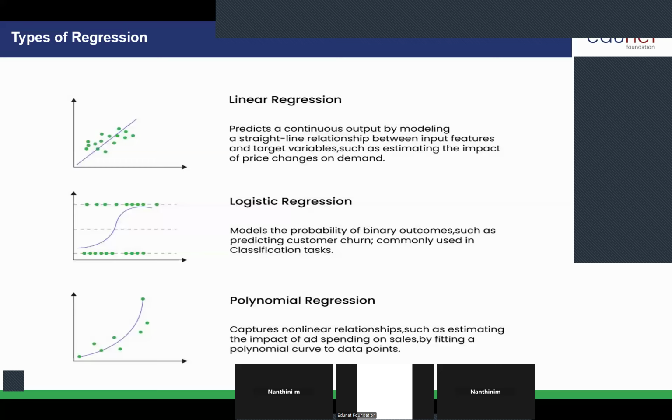But when we are trying to understand polynomial regression, from the name itself you can understand. You will be predicting a number, but you won't get a straight line. It will be like a polynomial curve. If you have some complex relationship between the independent and the dependent variable, we will be going with polynomial regression. I'll give you one example.